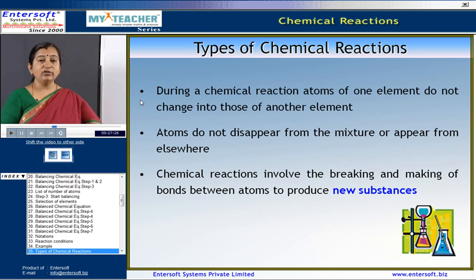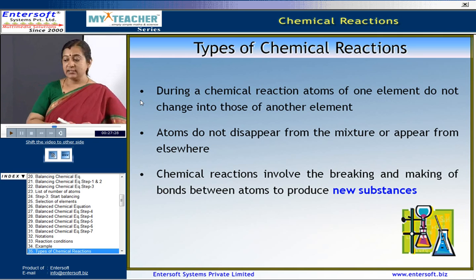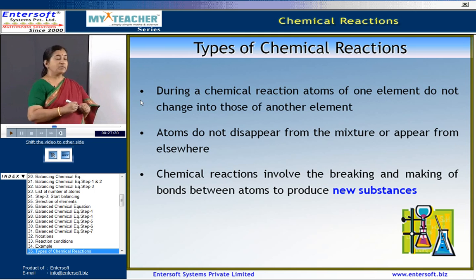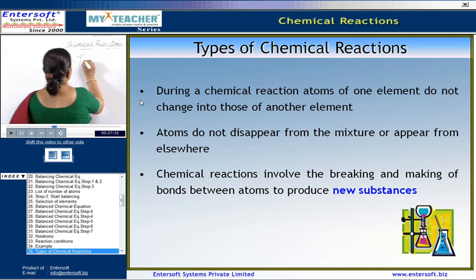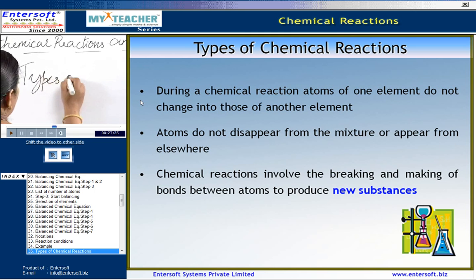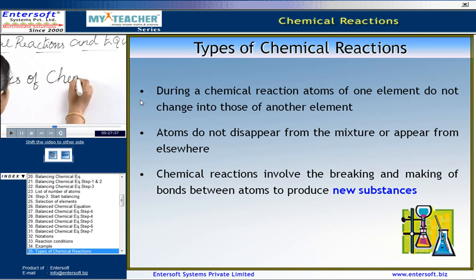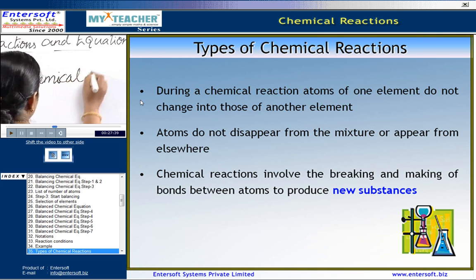So, now having known how to write a chemical reaction, let us learn some types of chemical reactions.